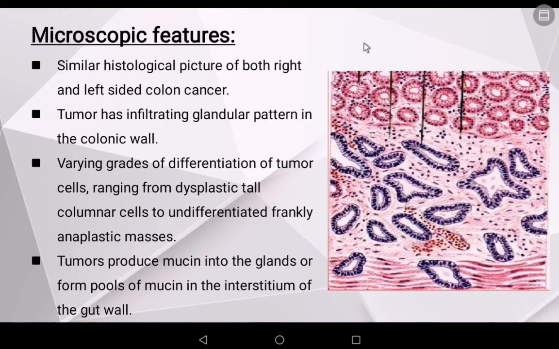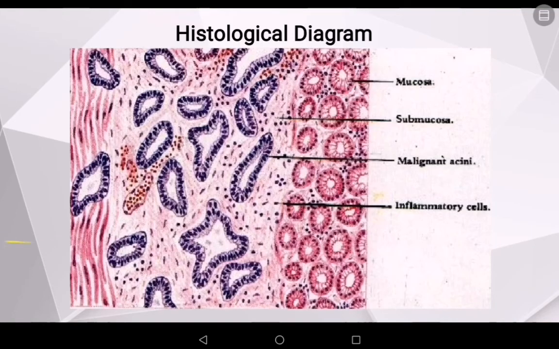So what are the microscopic features? In contrast to the gross features, the microscopic features of the right and left-sided colon carcinoma are similar. Tumor will show infiltrating glandular pattern in the colonic wall, and variable grades of differentiation of tumor cells can be seen, ranging from dysplastic tall columnar cells to undifferentiated, frankly anaplastic masses which cannot be differentiated well. Tumors also tend to produce mucin into the glands and also form pools of mucin in the interstitium of the gut wall. So students, this is the histological diagram you have to draw in your practical notebooks.